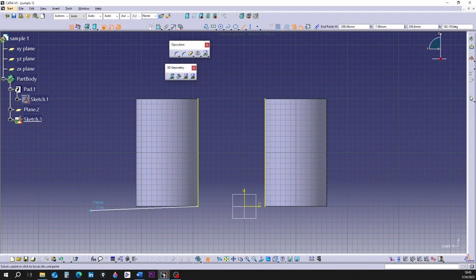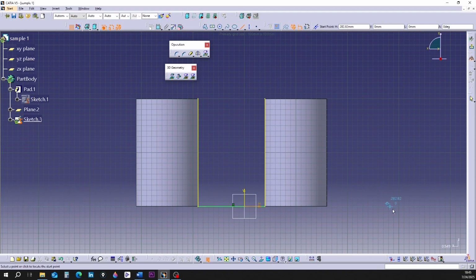Also, the line turns blue, which shows that it is horizontal. I'm clicking. A line is drawn. The line is green. It shows that it is fully constrained. Why? I'm clicking on the line command again.